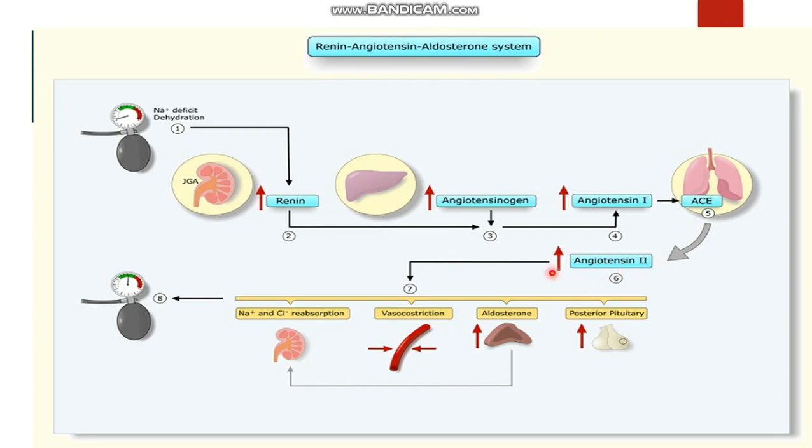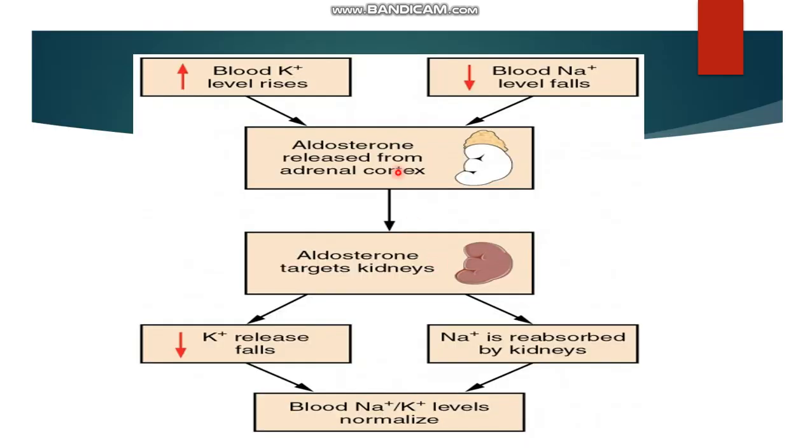It causes vasoconstriction and stimulates aldosterone. Aldosterone decreases potassium excretion and increases sodium absorption, maintaining homeostasis and sodium and potassium levels.